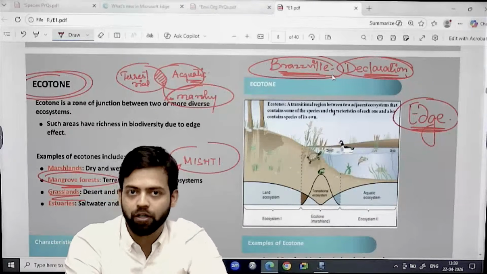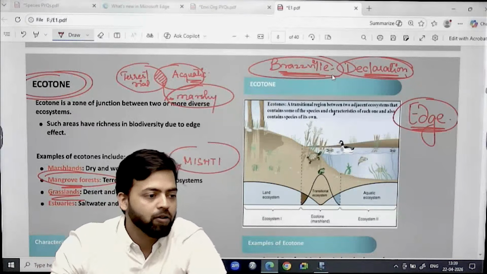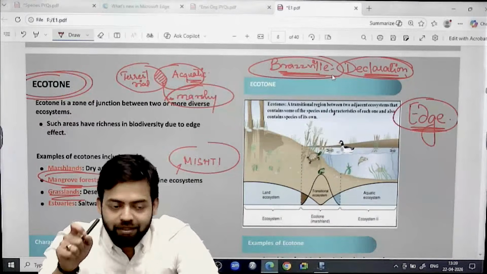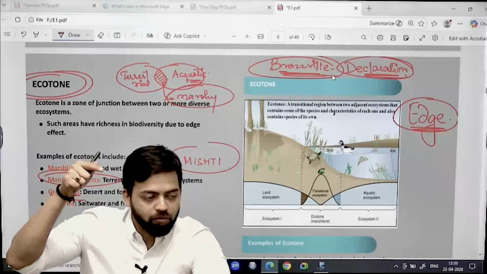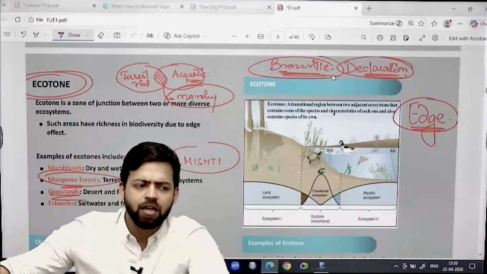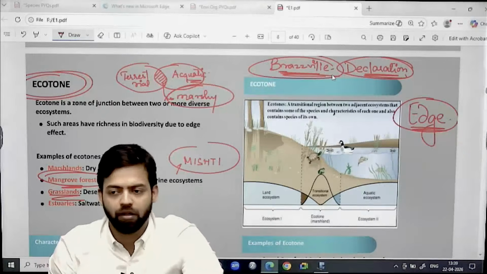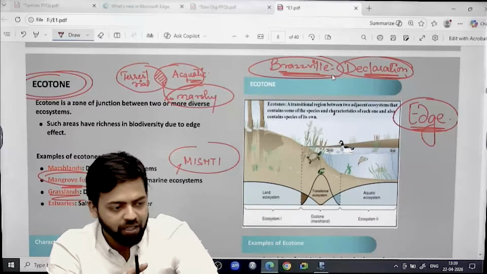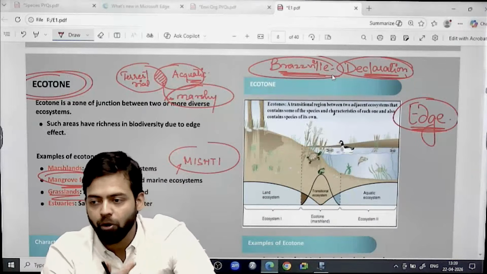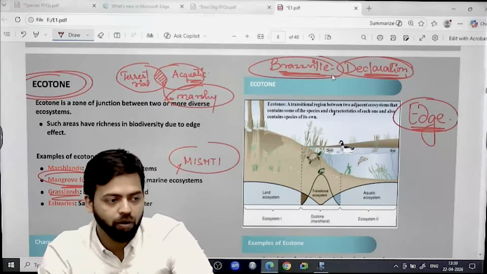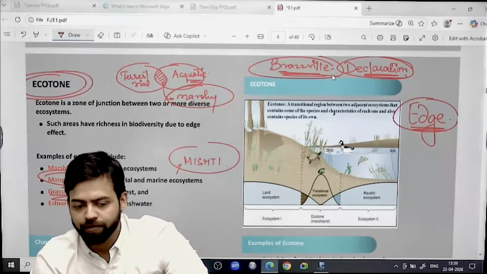Similarly, if there is context to a particular topic, in environment also there is a particular context to this type of ecotone. Since they are among the most productive regions, and since these regions are among the most impacted ones, we'll talk about pollution and human encroachment, how this wetland area, particularly this marshy land, has been encroached by different municipal corporations and bodies, because of pollution and overdevelopment, because of residential complexes being built, right?